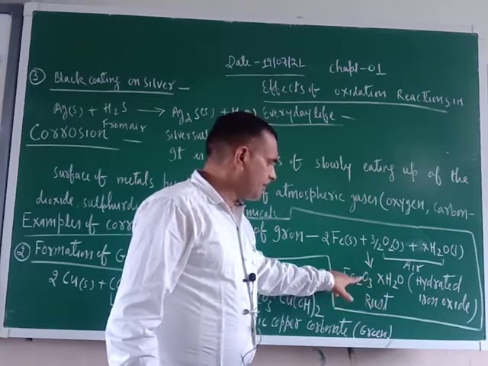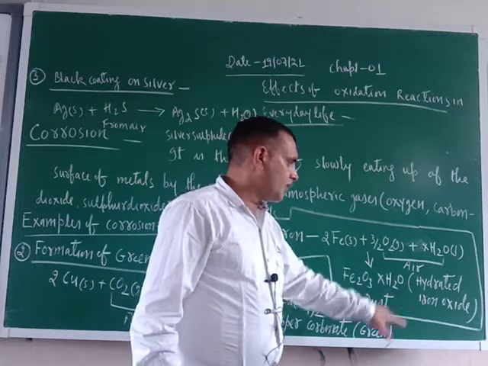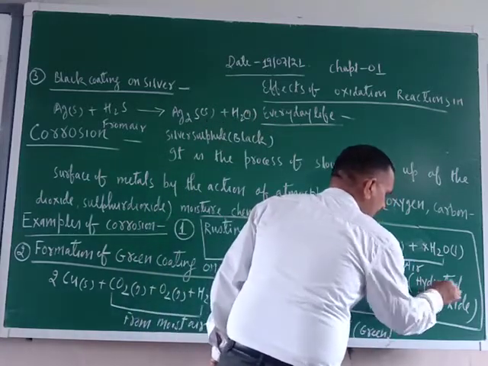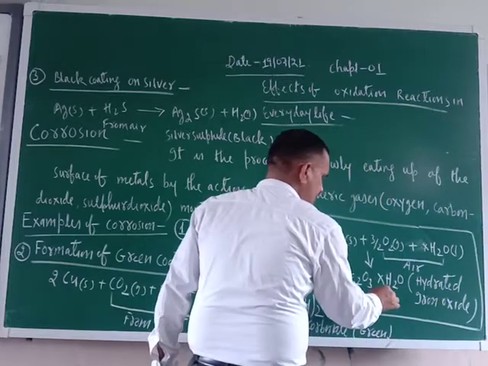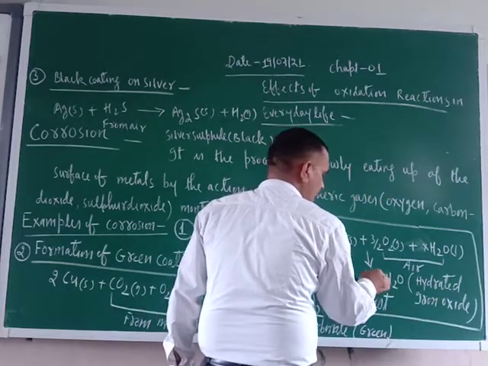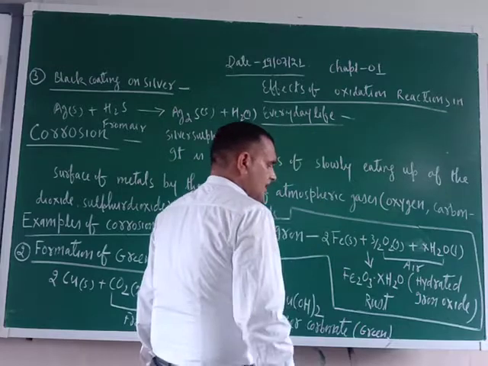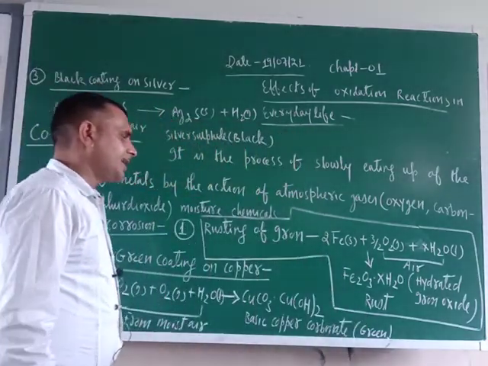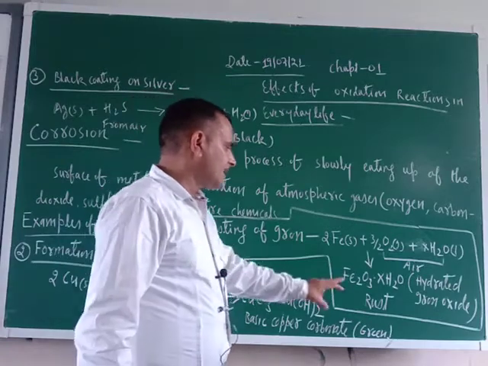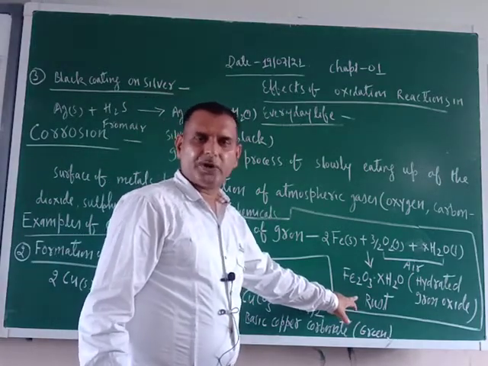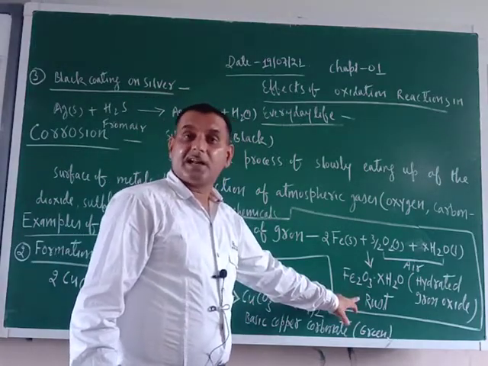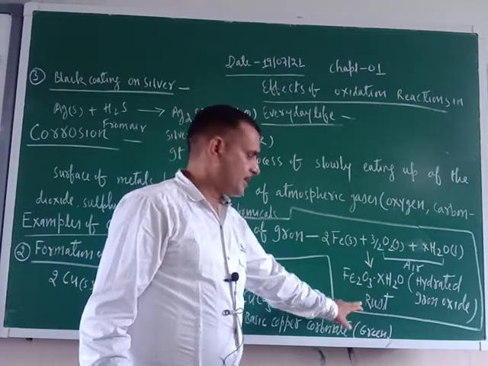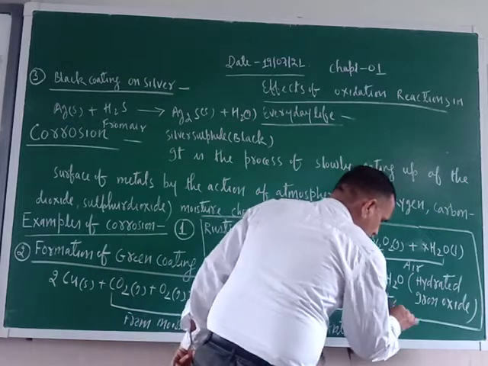So this is Fe2O3.XH2O, hydrated iron oxide. Hydrated iron oxide, this is rust. Chemically, rust is nothing but a hydrated iron oxide. Rust, this is brown